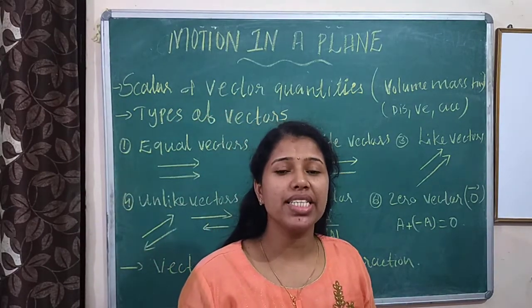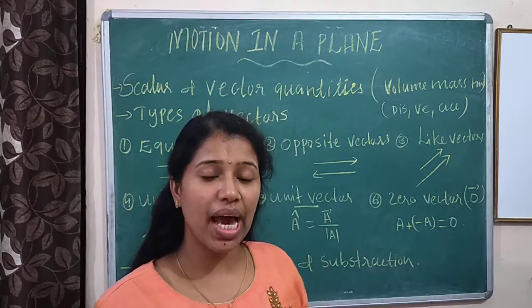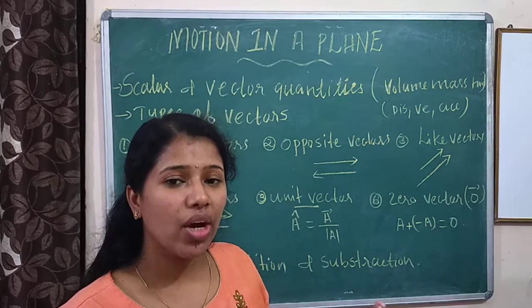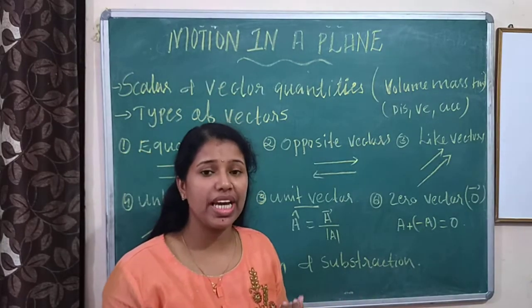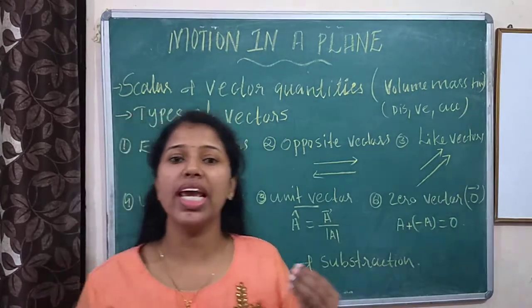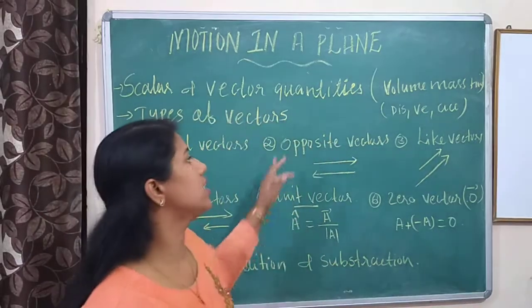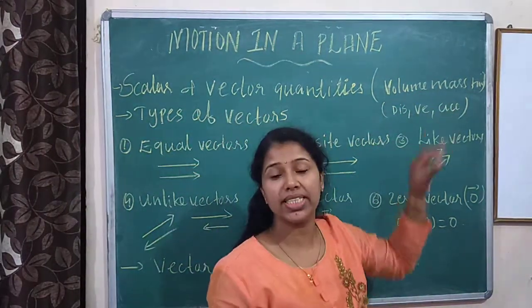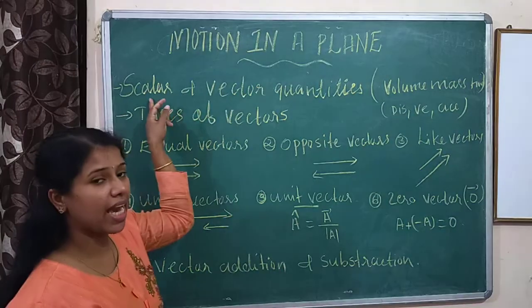What is meant by scalars and vectors? Scalar means a quantity which has only magnitude. There is no direction. Magnitude means we depend only on length. For example, volume, mass, time. These are examples of scalar quantities.